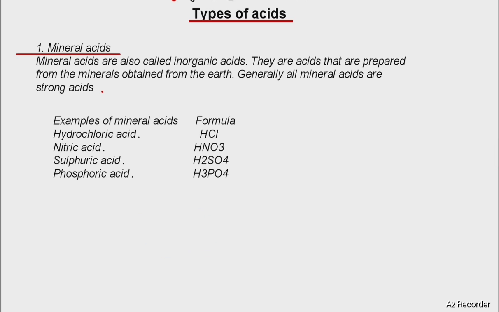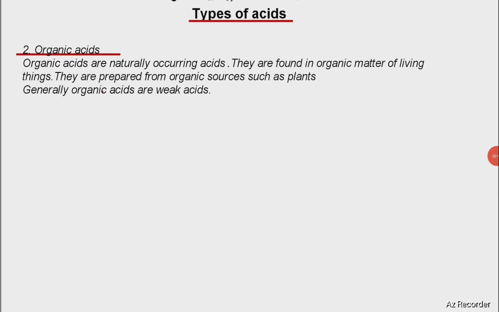Here these are inorganic. Now we are going to look at organic acids. So the second category, we call these organic acids. Organic acids are naturally occurring acids, okay. They occur naturally. You don't have to get them from certain minerals under the earth. They are found in organic matter, meaning they are found in living things. After the living things die, these acids form. They are prepared from organic sources such as plants. So generally organic acids are usually weak acids, okay. Let's look at examples of these.